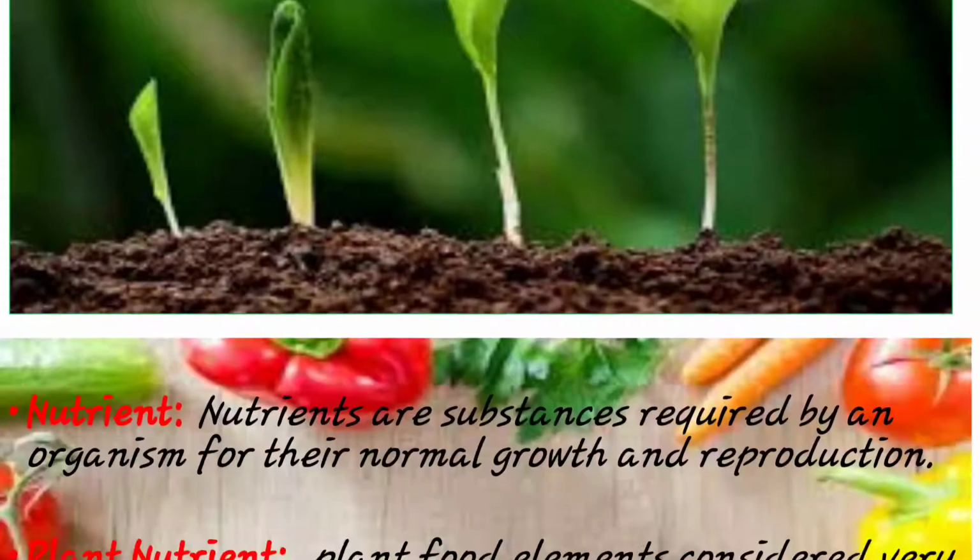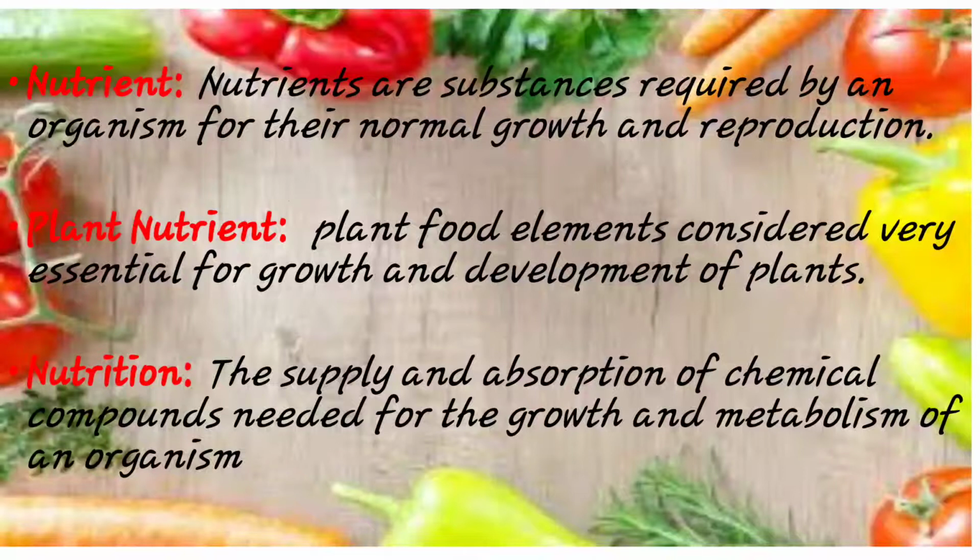But before that, we discuss some important terms regarding nutrients. So see the definition of nutrient, plant nutrient, nutrition. First definition, that is nutrient. Normally, nutrients are substances that are required for the normal growth and reproduction of an organism.